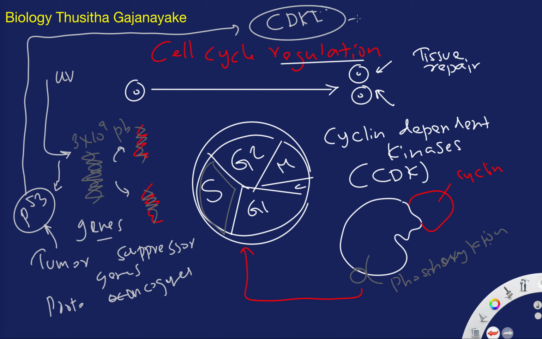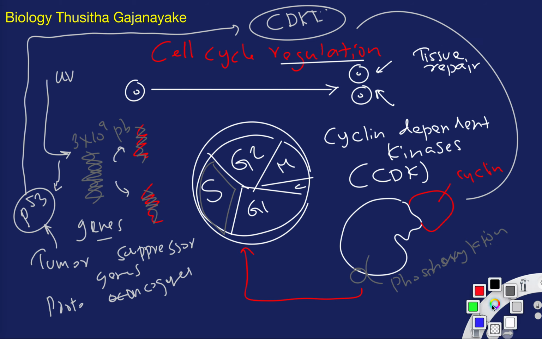Now the cyclin dependent kinase inhibitors go on their mission, and they bind to this cyclin dependent kinase active complex. When they bind to it, the cycle will not really rotate.